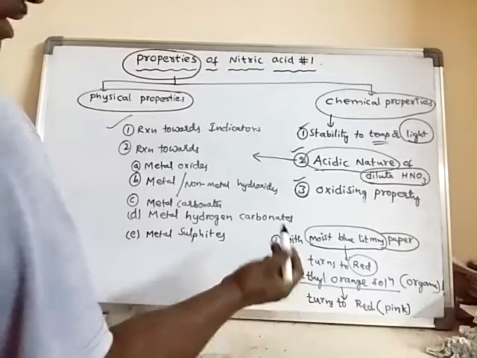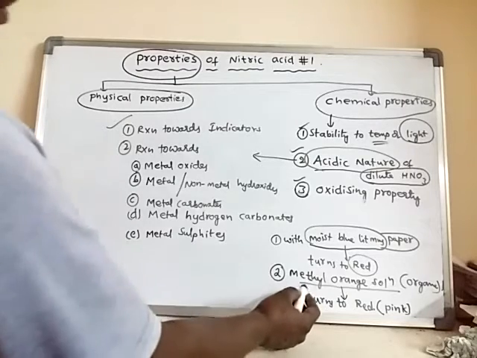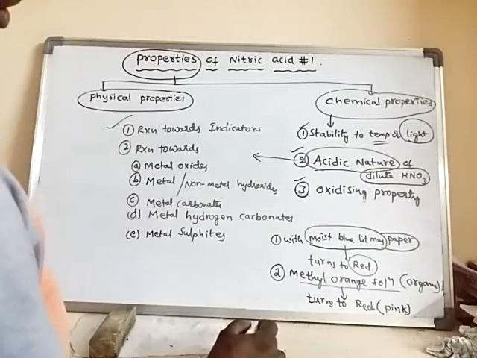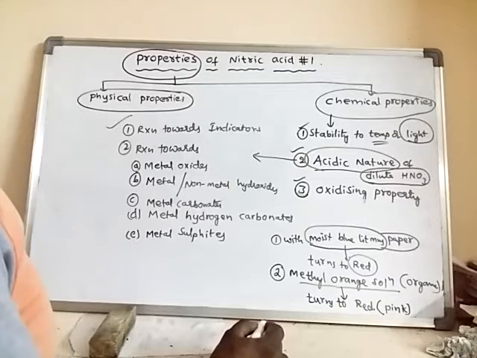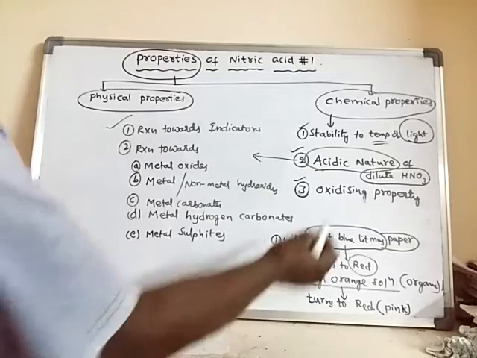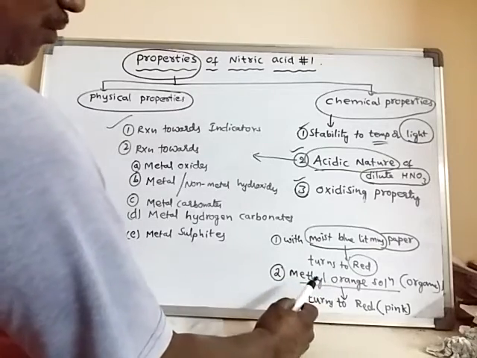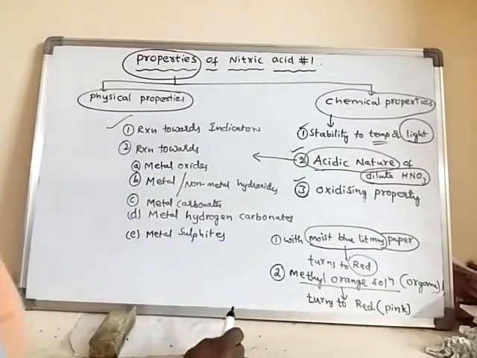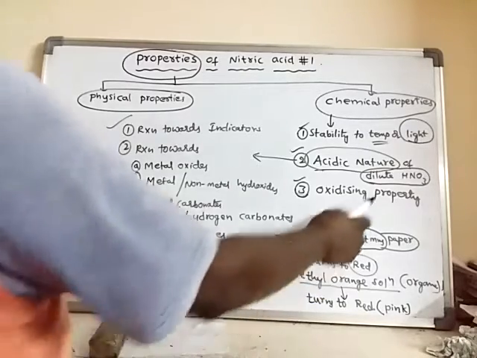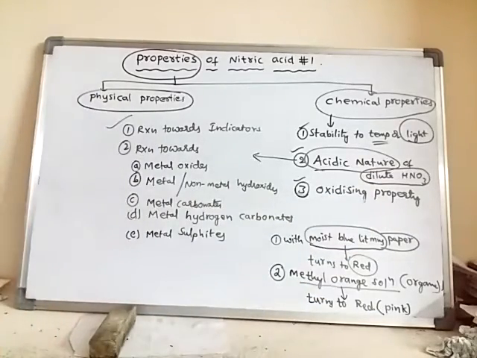So that means the substance which converts a methyl orange solution into pink is acid. As this one is able to convert methyl orange from orange color to pink color, or else orange color to red color, hence this dilute HNO3 is said to be having acidic nature.